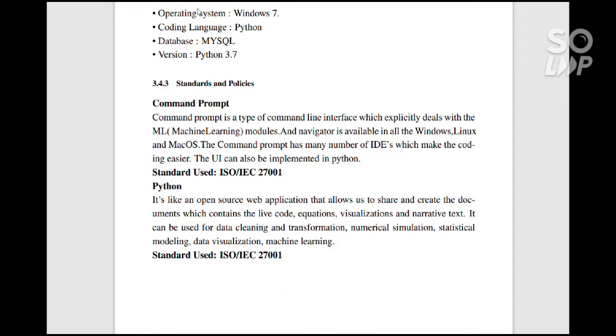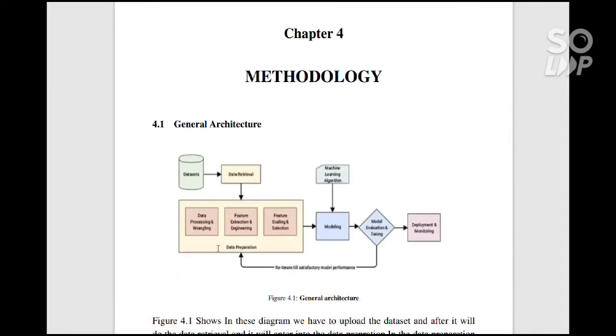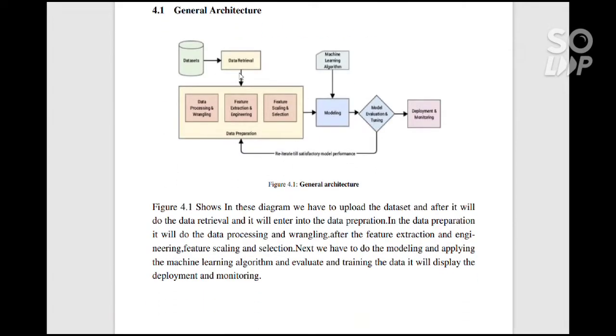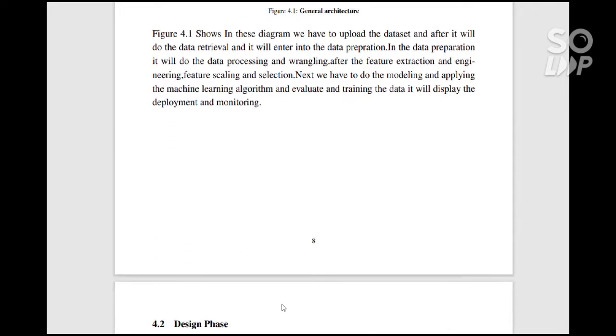This is the standard policies, compilers and the Python standards we have used for developing our project. Next, coming to the UML diagrams, this is the general architecture diagram of our project. This shows the basic classes and their objects, the relation between those, and the general architecture of a project, how the project works and the relation between each attribute.